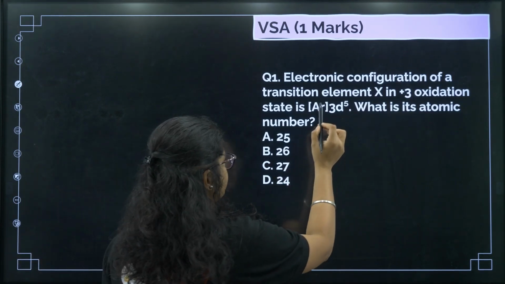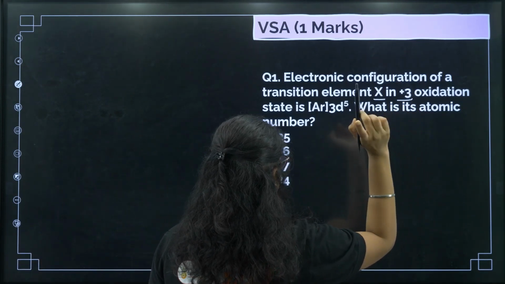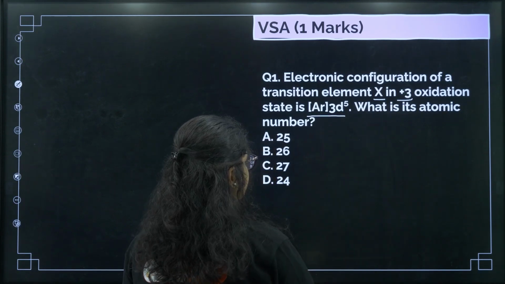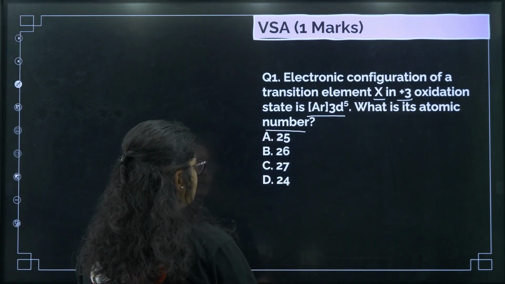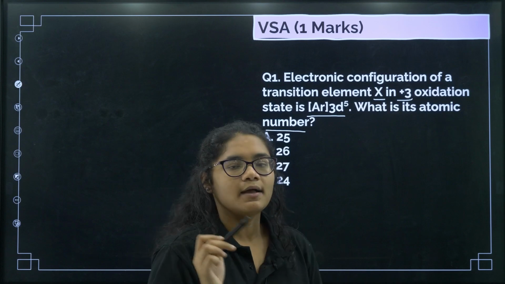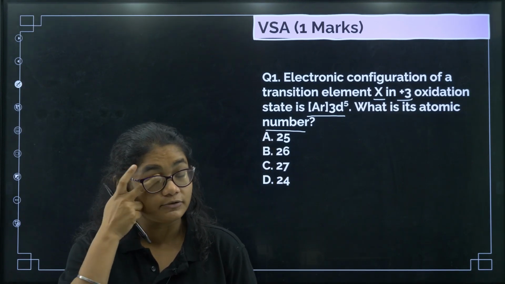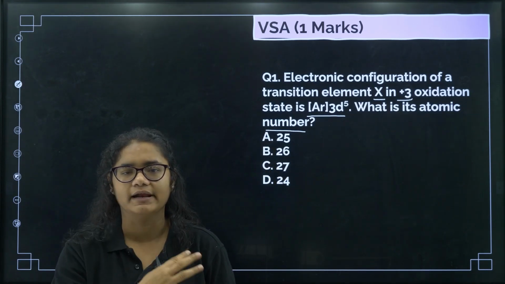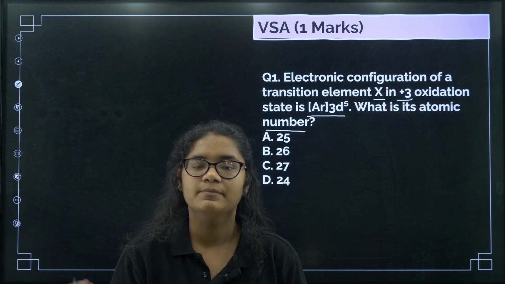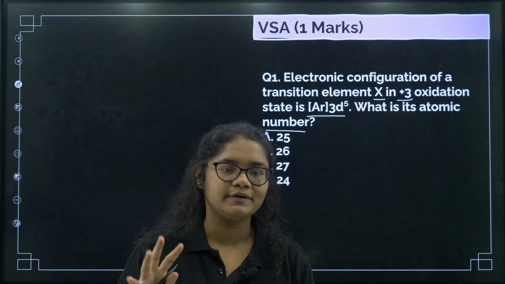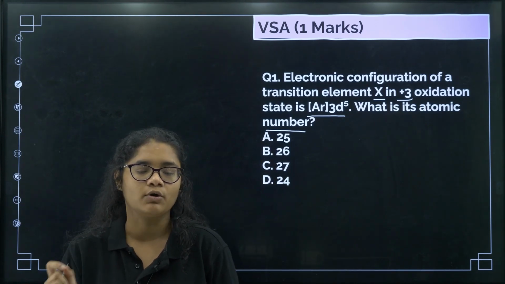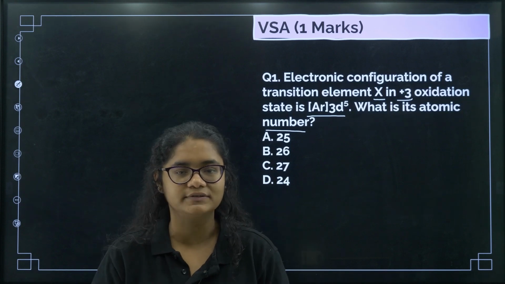Electronic configuration of a transition element X in +3 oxidation state is [Ar]3d5. What is the atomic number? Now, before solving any questions of D and F block or coordination chemistry, one thing that you must do is remember the electronic configuration of scandium to zinc.